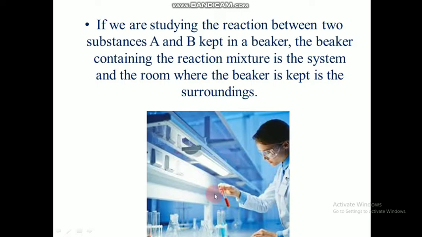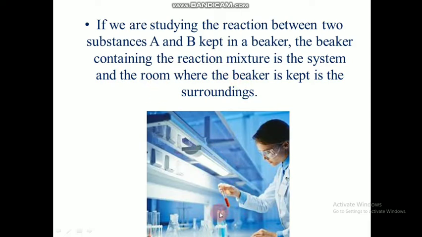If I am heating this, the heat energy will go only to the lab. It will not go to the entire universe. The entire universe can be considered as the surrounding, but when we take the sample, we consider just the near surrounding as my surrounding.